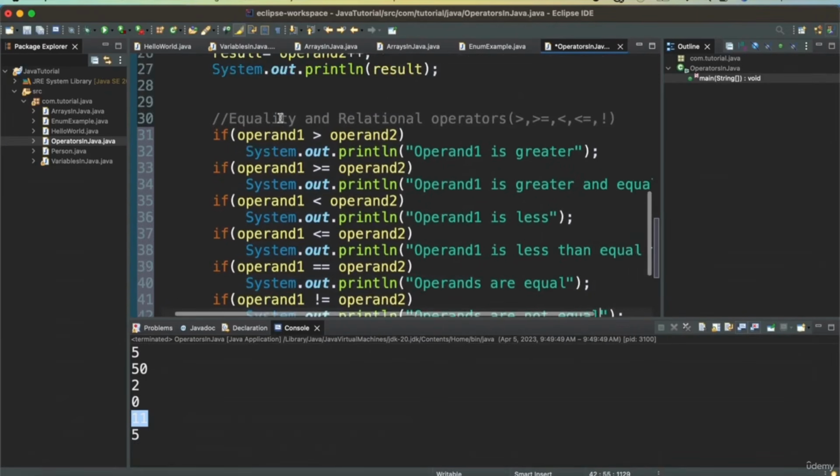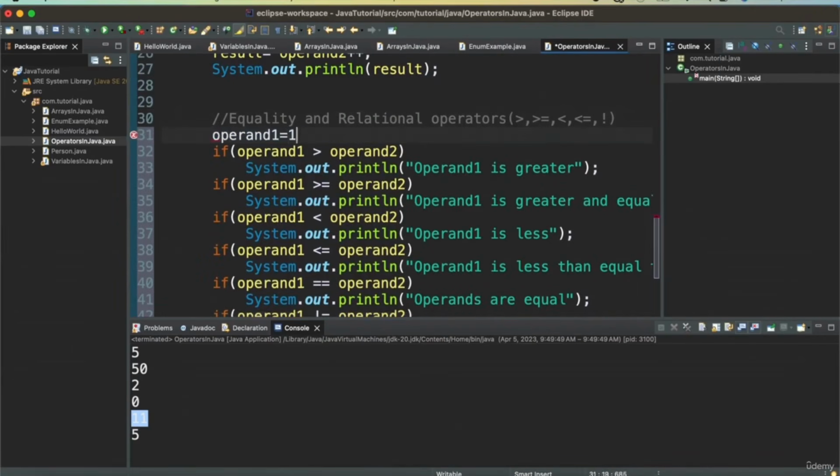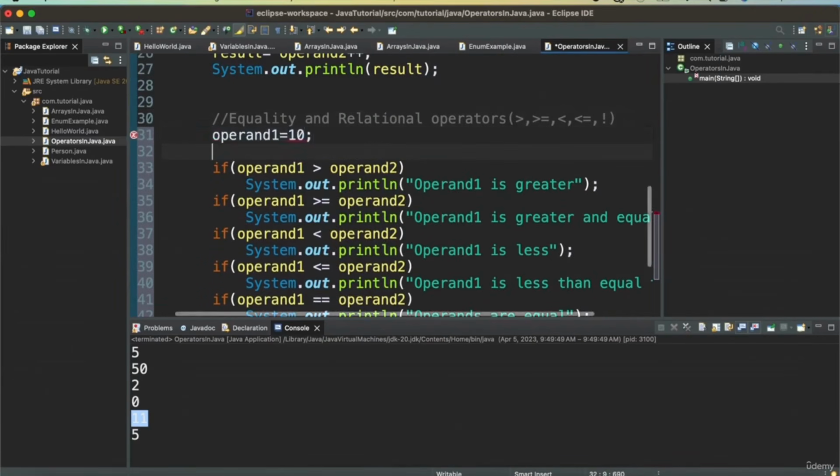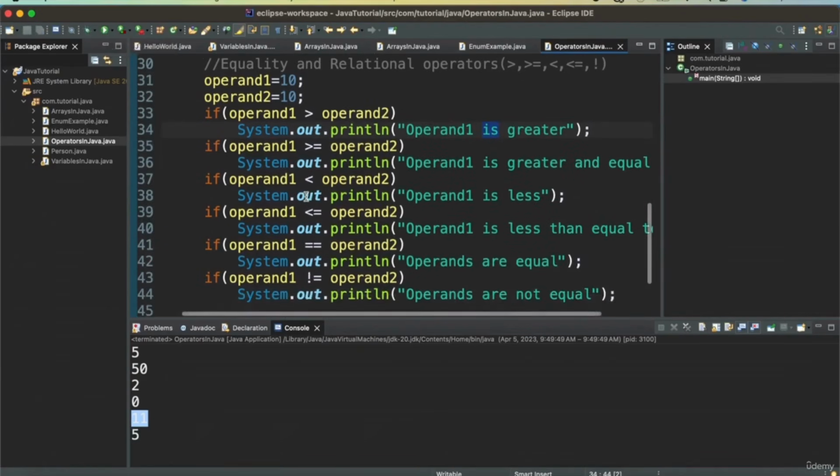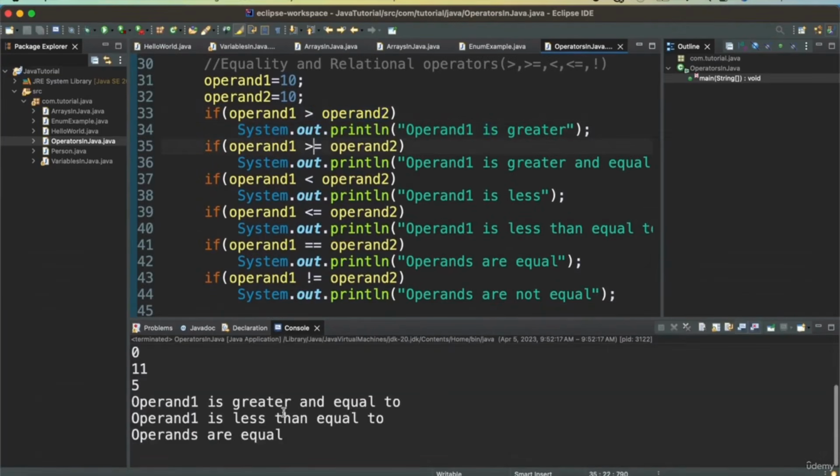So we can define it again. Operand 1 is 10, operand 2 is 10. So in that case, we will have operand 1 is greater than... let's see what happens in this case. So when we run this, it is greater than or equal to, so we will have "operand is greater than or equal to" printed.